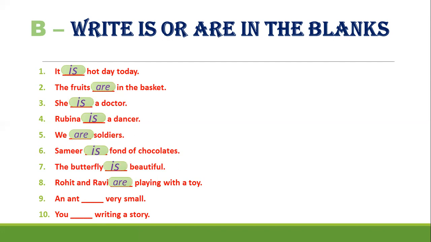An ant dash very small. An ant means only one, so an ant is very small. You dash writing a story. We should always use are with you. So you are writing a story.